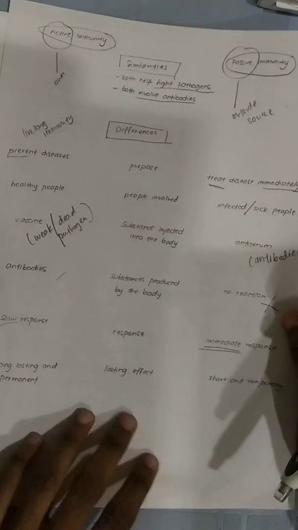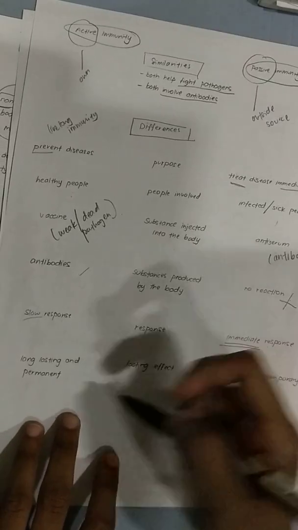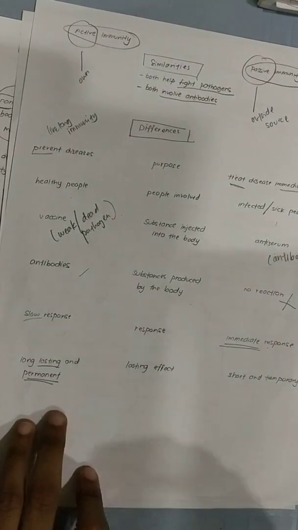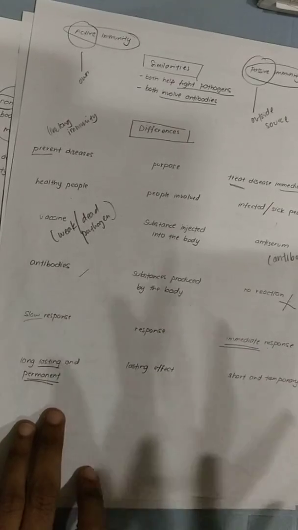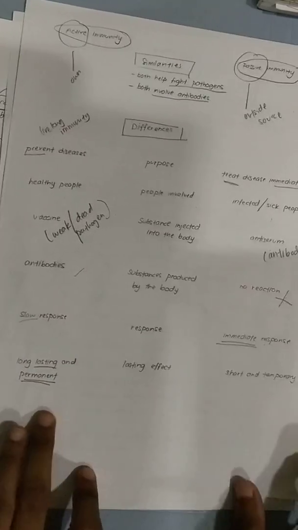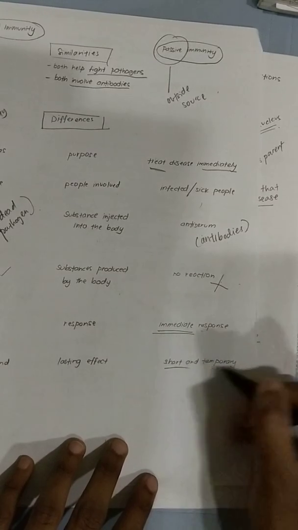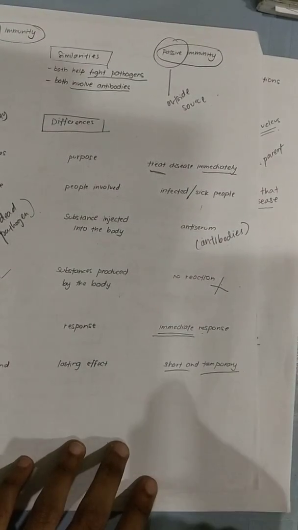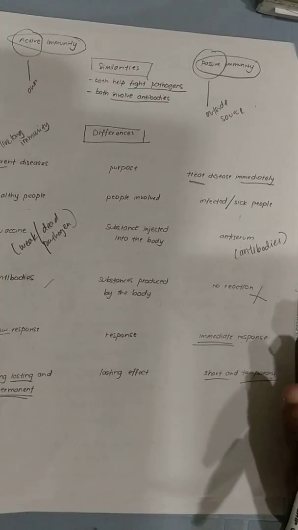Lasting effect: this is long lasting and permanent, so that the next time I get the same virus enter, I won't fall sick. But this one is short and temporary, meaning each time I get a snake bite, I have to go and get the injection. So these are the differences.